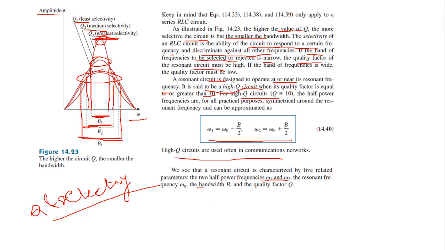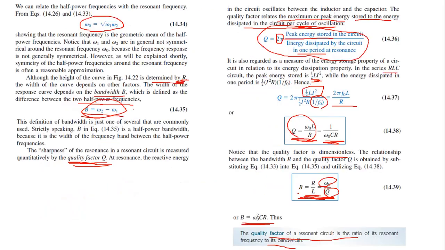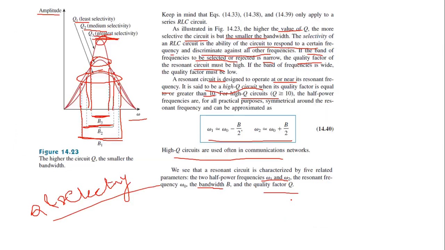Then the bandwidth B is equal to omega 2 minus omega 1. And we have the Q factor, Q is equal to omega naught L by R or 1 by omega naught CR, or we have the relationship between bandwidth, resonant frequency and quality factor. Depending upon the value of the quality factor, the resonant peak will be sharper. So the quality factor determines the selectivity of the circuit as well as the bandwidth of the circuit.